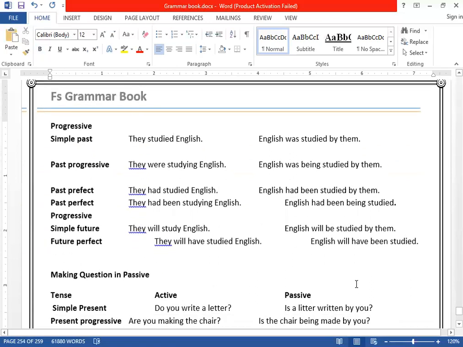Simple past tense. This is my simple past. So simple present was is, and simple past is was. Auxiliary will be was. They studied English. English was studied by them. Past progressive tense, they were studying English. So again, present continuous, is being, would change into was being. Very good. It's past continuous.